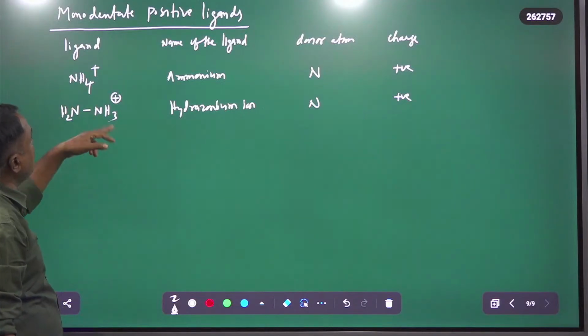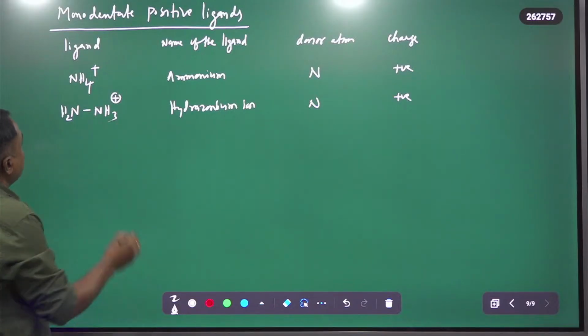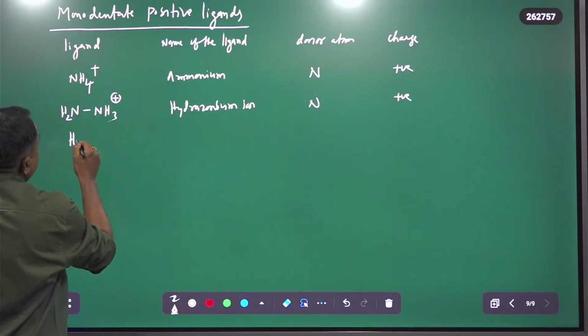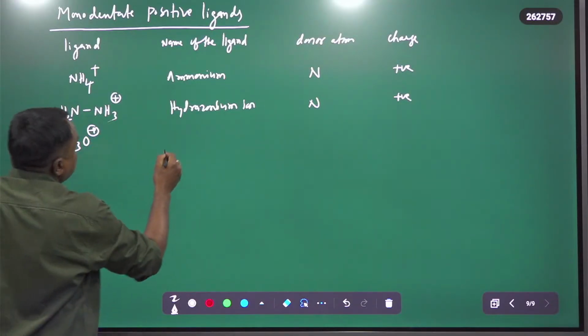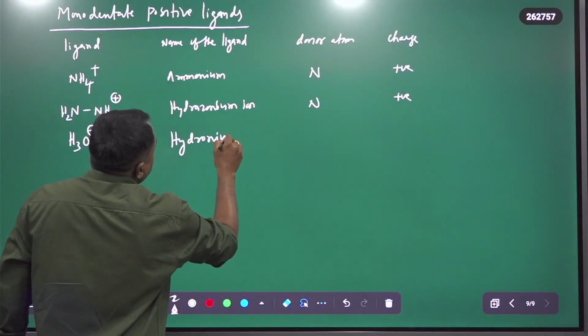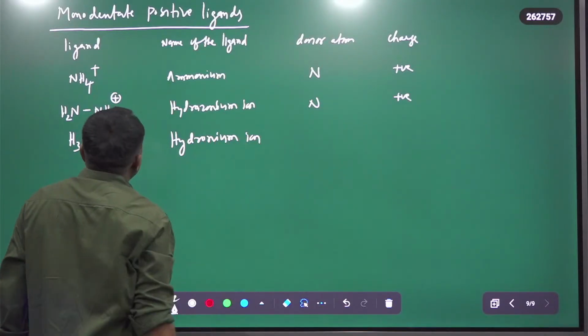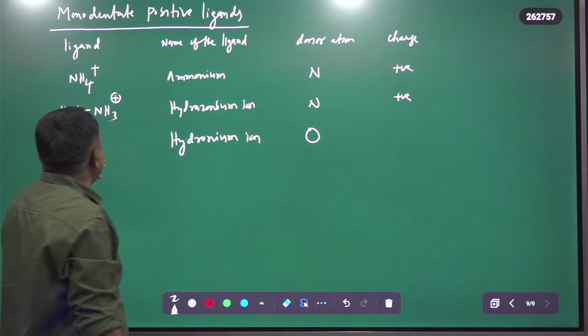It is similar to NH4 plus. And H3O plus is the hydronium ion. In this, oxygen is the donor atom.